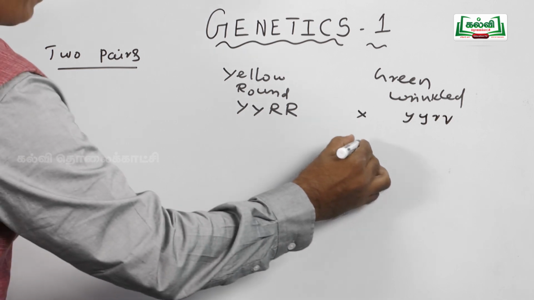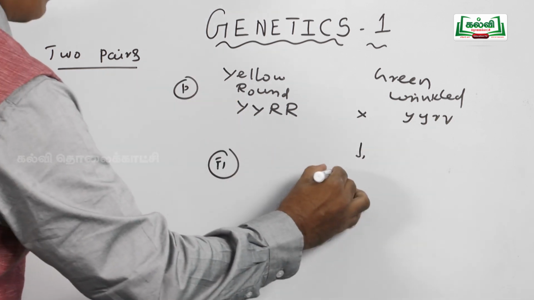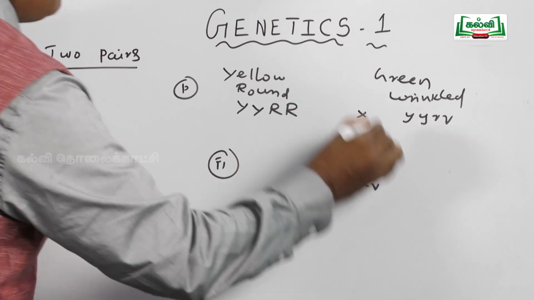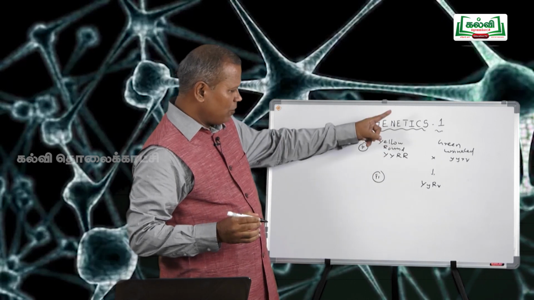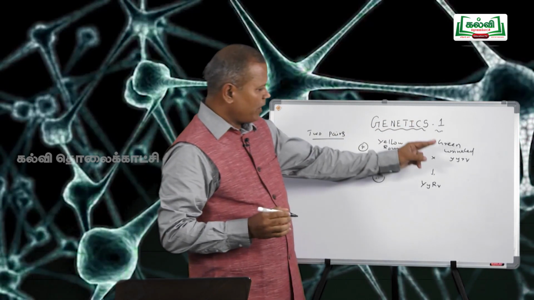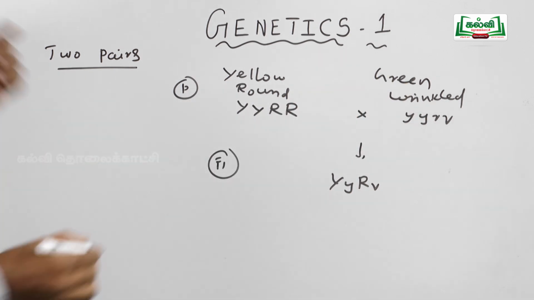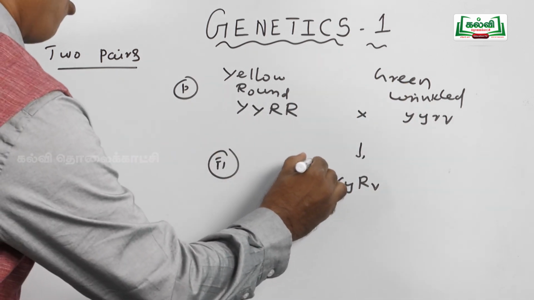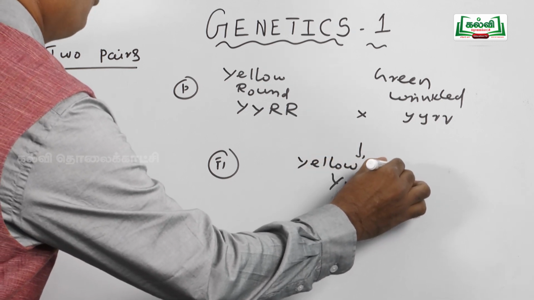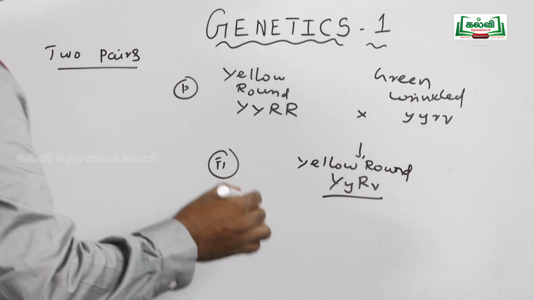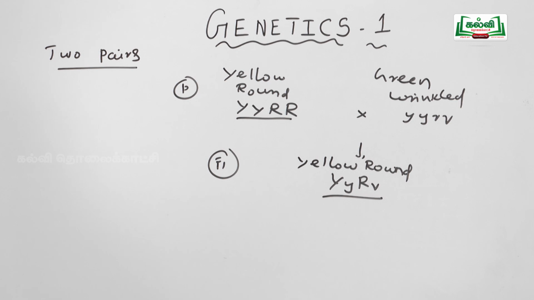Mendel crossed a pure homozygous yellow round seed giving pea plant with a pure homozygous green wrinkled seed giving pea plant. The F1 generation produced all heterozygous yellow round seed giving plants. You know, heterozygous means dissimilar genes, homozygous means similar genes or similar factors.